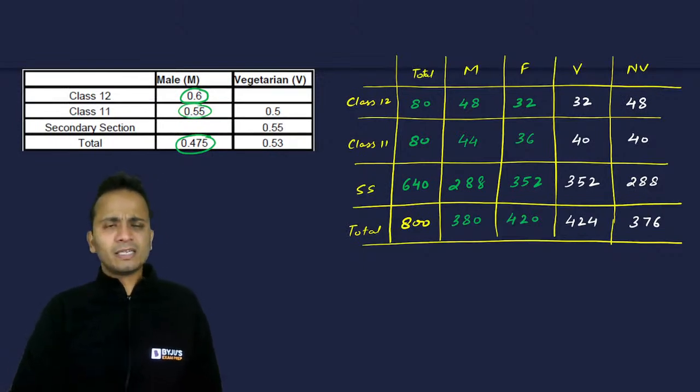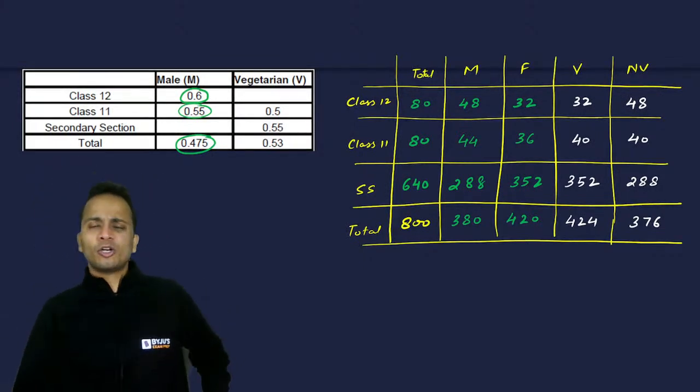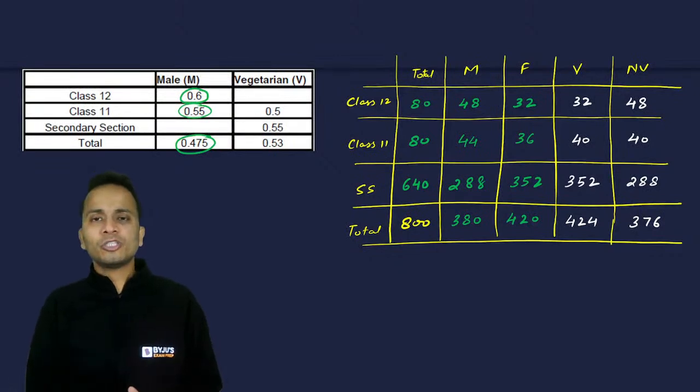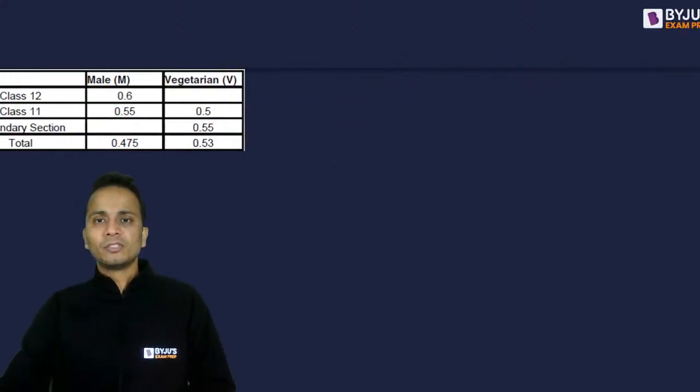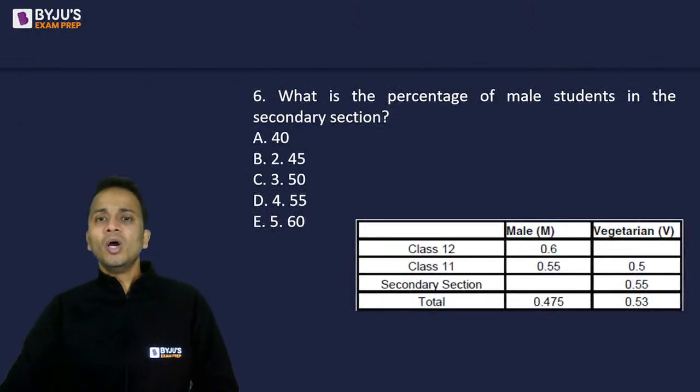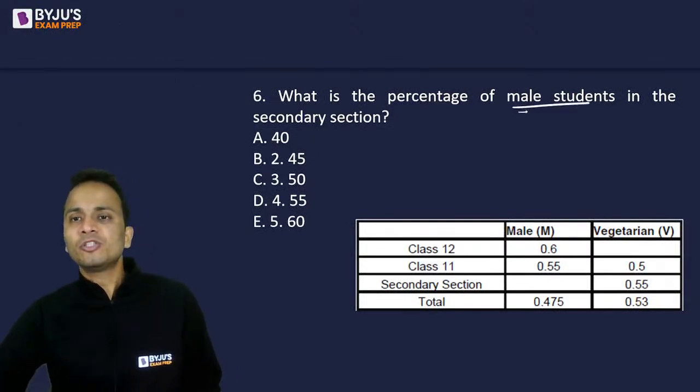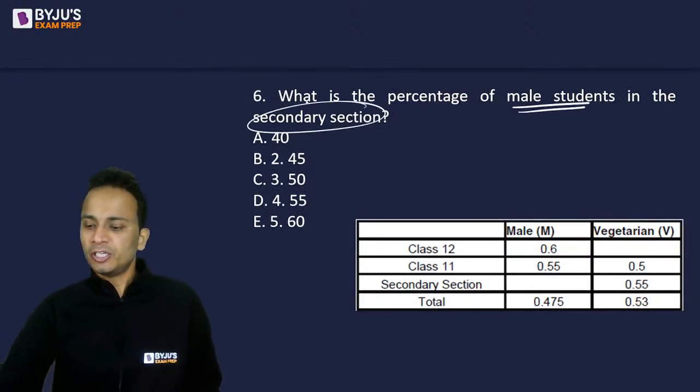So table is done. Calculations were not at all difficult, and all the questions now will be based on the things that we have done up till now. ठीक है? So जल्दी से देखते हैं questions. I'll keep coming back to the table. So first question, what is the percentage of male students in the secondary section?